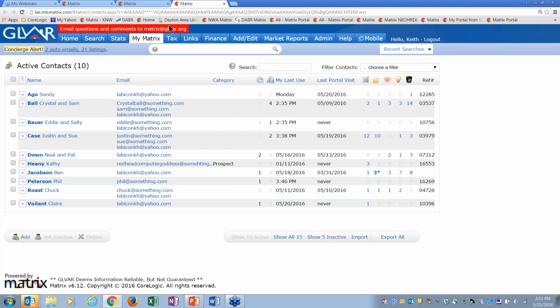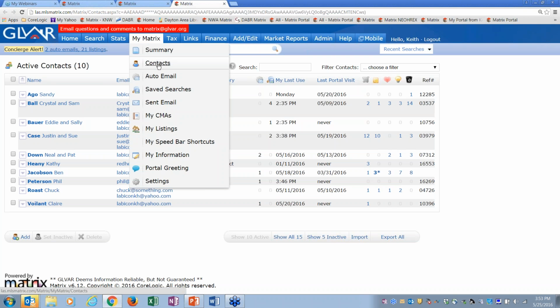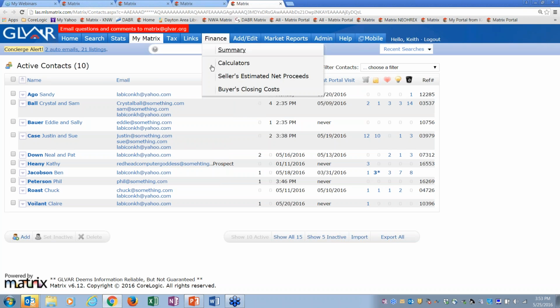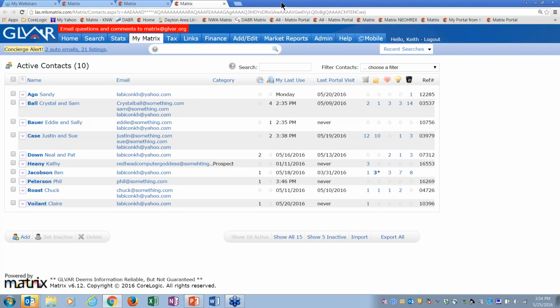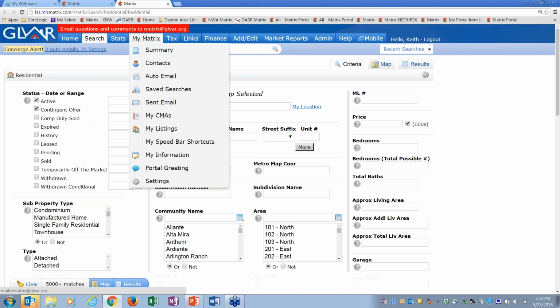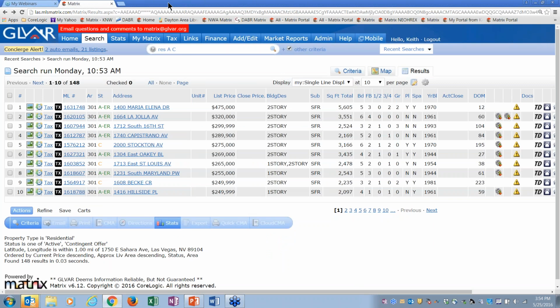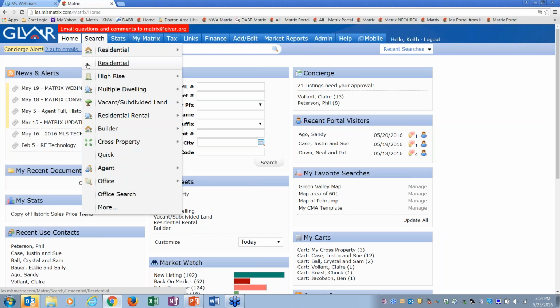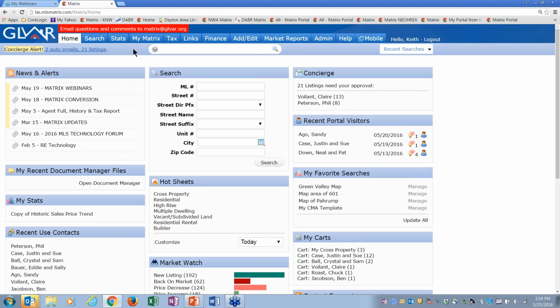There's something else you can do. Instead of holding down the control or command on the Mac, you can right-click on it. If you right-click, then you can say Open in a new tab. So you can have as many Matrix tabs open at one time and multitask. I just want to make sure you understand that part. I think that's very cool and very needed to know, because a lot of people liked that in Fusion. So with recent searches, hold down the control or right-click, and you can open up multiple tabs.